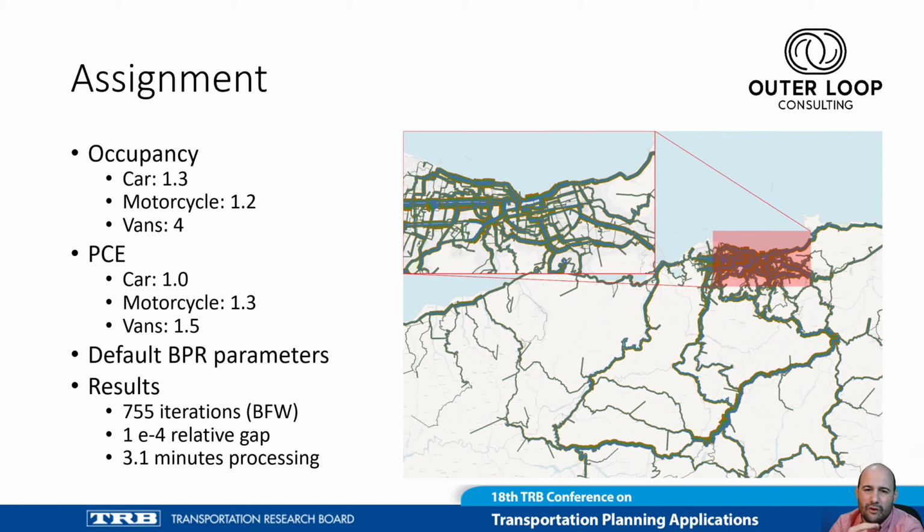Traffic assignment was also incredibly simple, with all three classes sharing the same network and pure time as cost function. The results seem reasonable on visual inspection, so I'll stop at that.